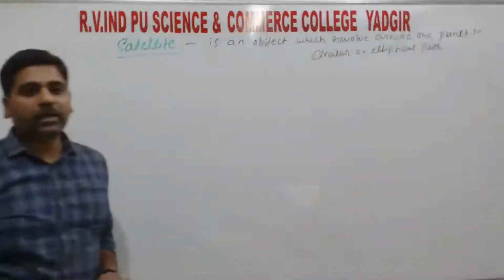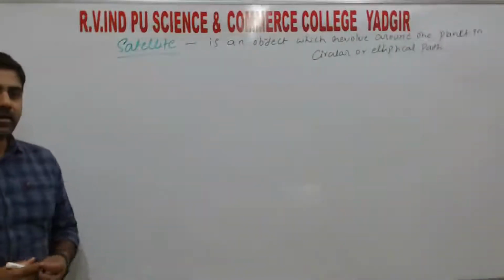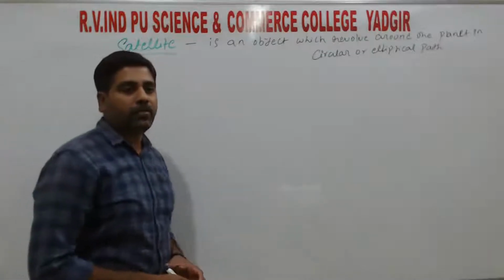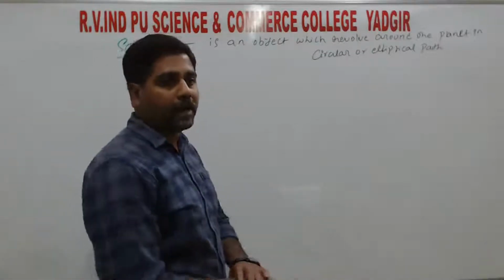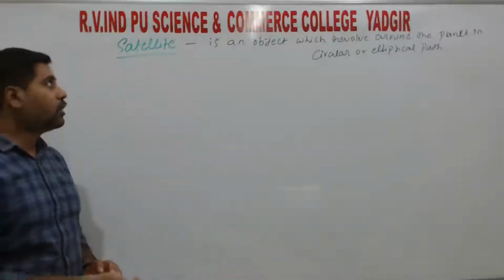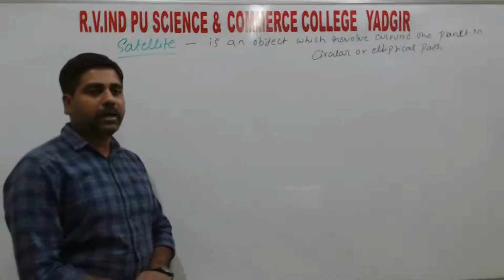So this gives the definition of the satellite. A satellite is nothing but an object which revolves around the planet in a circular or elliptical path, right? Again, we can classify the satellites into two types.